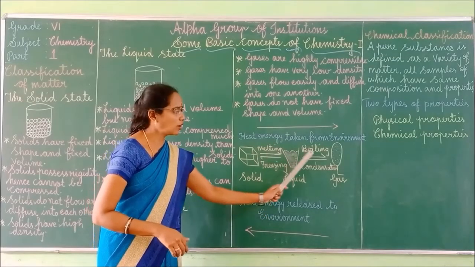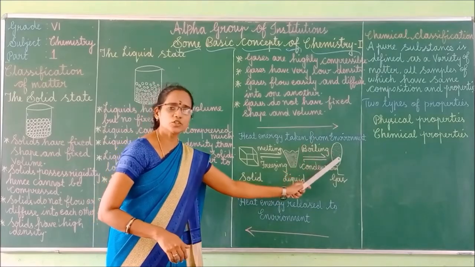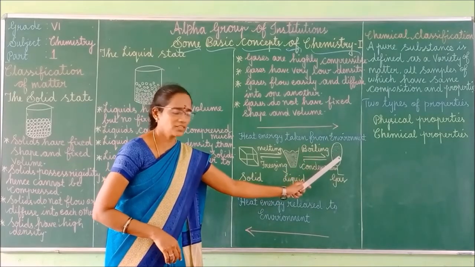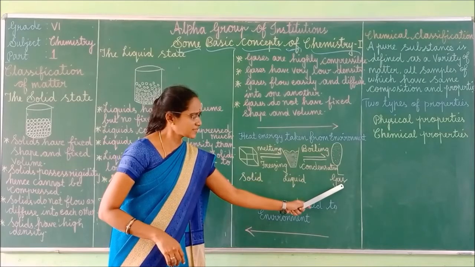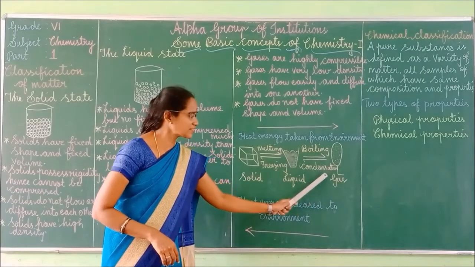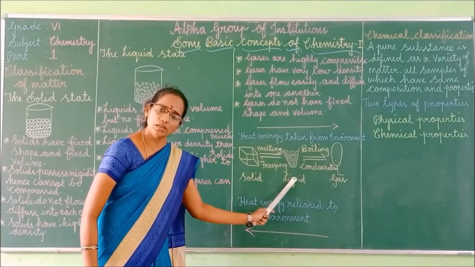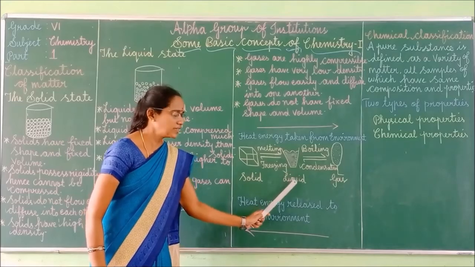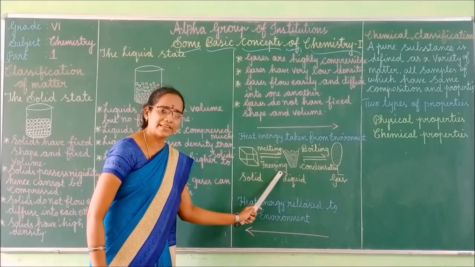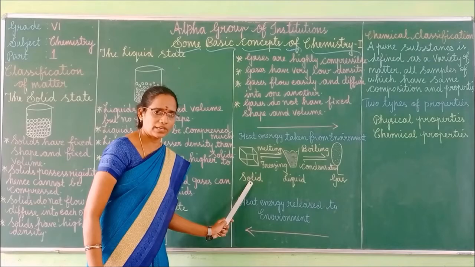This liquid on boiling turns into gaseous state. If you condense this gas, it turns into liquid. Whereas this liquid on freezing turns into solid.